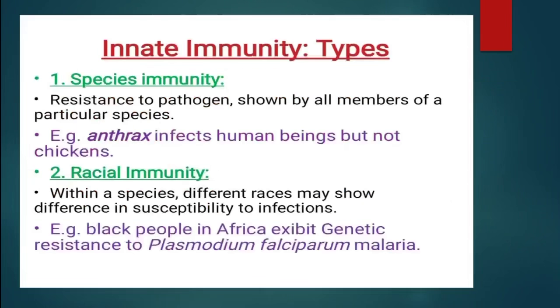Now, racial immunity. Within a species, different races may show differences in susceptibility to infections. It differs from race to race. For example, black people in Africa exhibit genetic resistance to Plasmodium falciparum malaria.